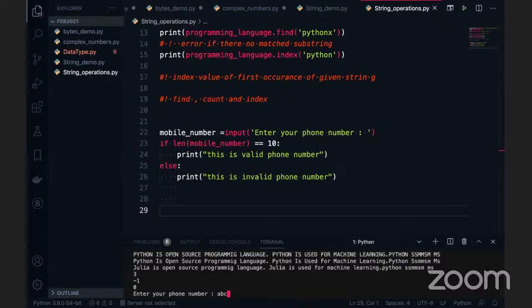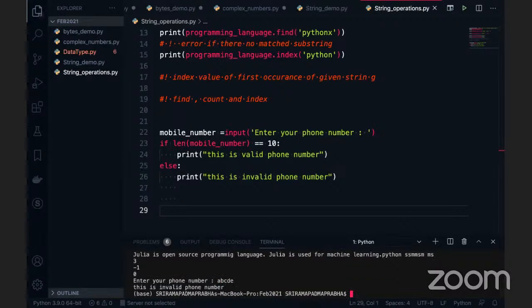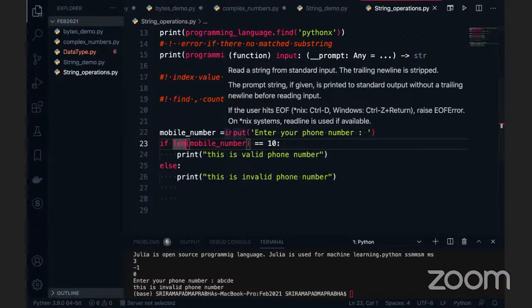For example, if I use ABCDE, this is not a phone number, but we have to do the conversion again on this value. First, you need to check the length. After that, or else first you can check the data type, whether it is matching, and then we can validate it.